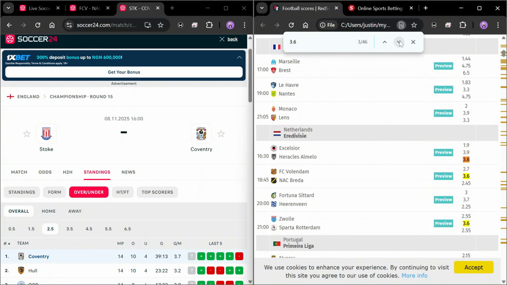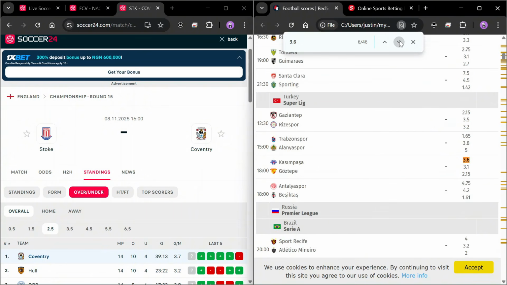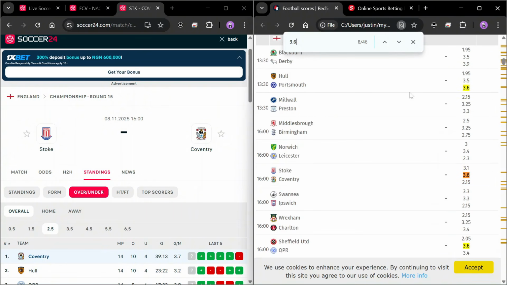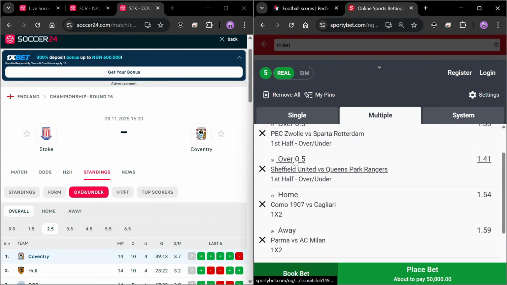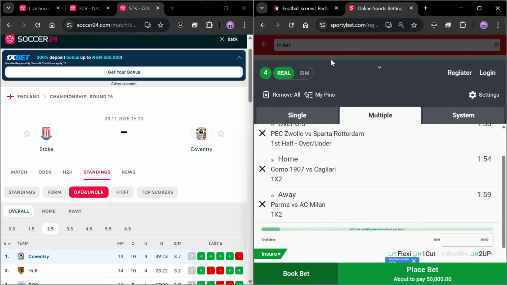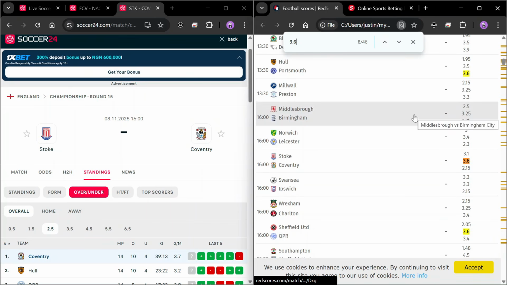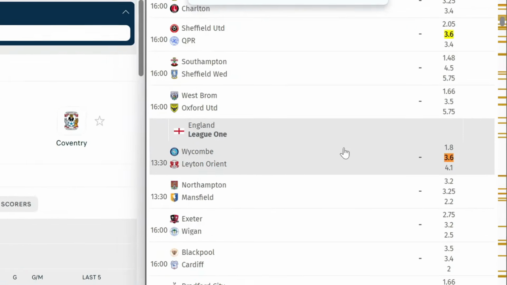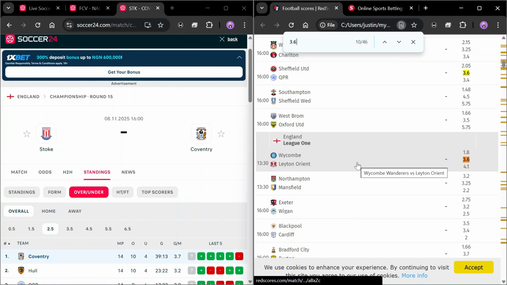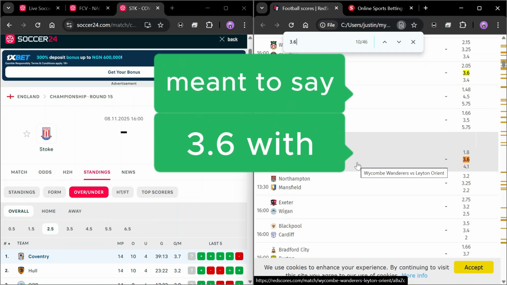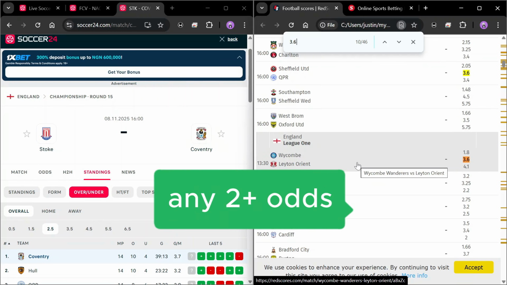So we started from the Netherlands and ended up at the Championship. Now let's say we didn't want to pick the Championship games and take this one of Sheffield. Let's say we just go with another league that might be high scoring. League 1 is high scoring. But you see 1.8, I could get predictions from this 1.8, I could get from 0.6. But the purpose of this video is sharing what 0.6 merged with 2.6 odd can actually get you.